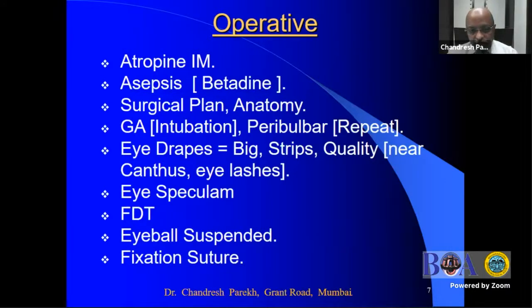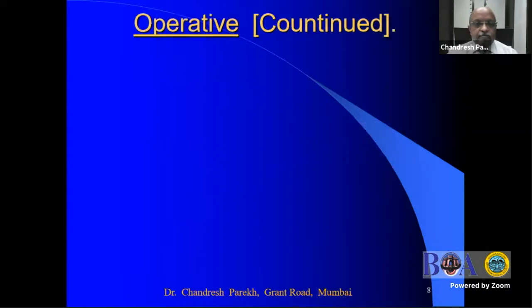Fixation sutures should be used because the eyeball is suspended. However, the minus point is that when you use fixation sutures, the eyeball may get rotated, so your plane would get distorted, and while taking the conjunctival suture, it will add to the difficulty. As Dr. Rishikesh advised, my suggestion is to do a limbal approach, because the scar comes at the limbus, which is the junction of two dissimilar tissues.